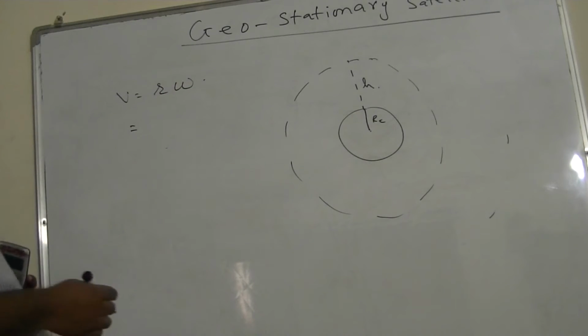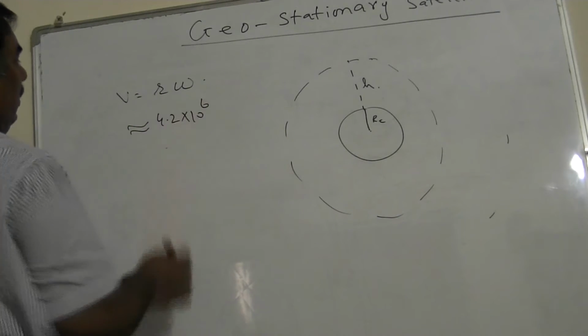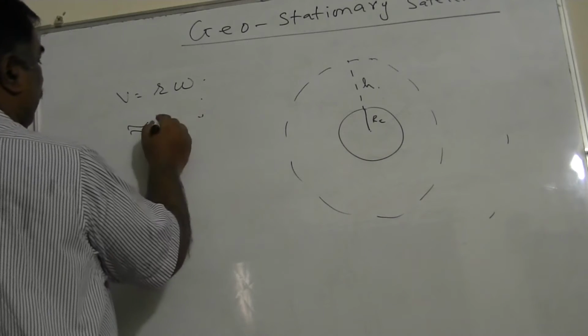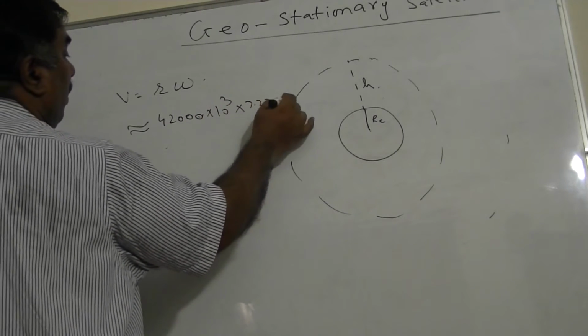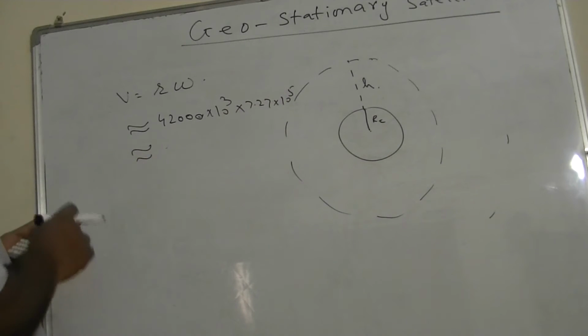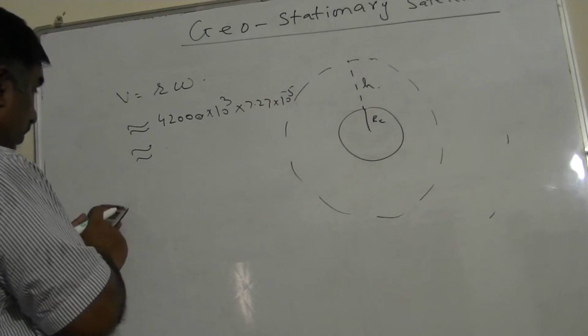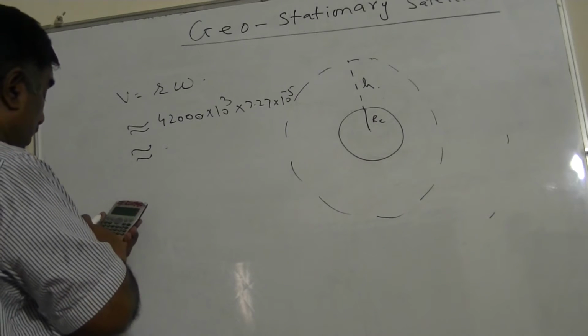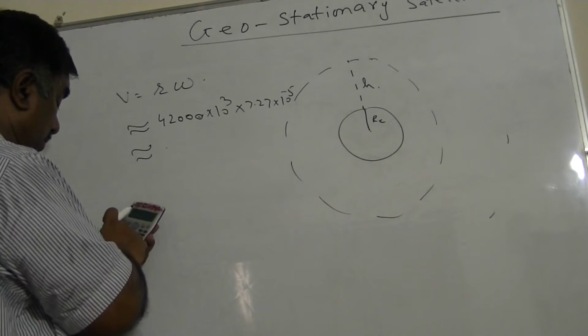Now r is 42,000 kilometers, using approximate values, 4.2 into 10 power 6 meters. That is 42,000 into 10 power 3 meters, into ω, which is 7.27 into 10 power minus 5.